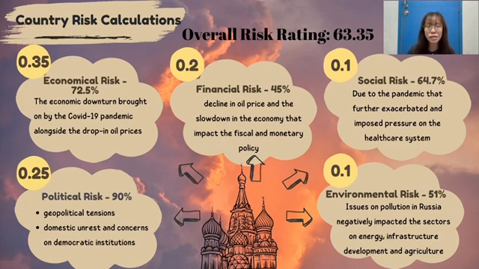Social risk is weighted at 0.1, which is mainly affected by the factor of mortality from the pandemic. Lastly is the environmental risk, which is also 0.1 because pollution in Russia may not seem to be the main issue in 2020, but is still a continuing issue in the long term. Thus, the overall risk in Russia in these five factors is 63.345.